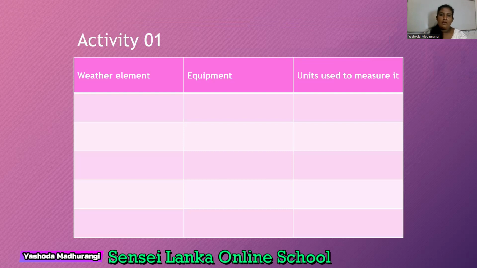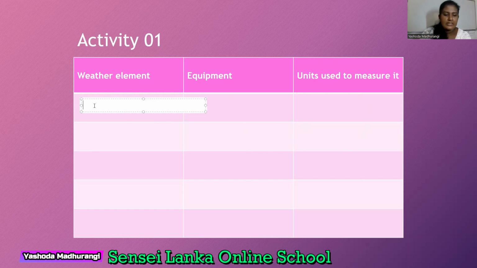Okay. So now we are going to do a very small activity. If you can do this activity, I can understand you know the lesson. So try this. When you are looking at the video, you can pause the video for a while and do this activity. After that, you can check whether your answers are correct or not. So weather element in column 1. In the second column in the middle, you have to write the equipment. And then in the last column, you have to write the unit that we use to measure it.